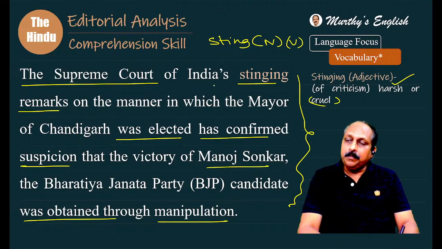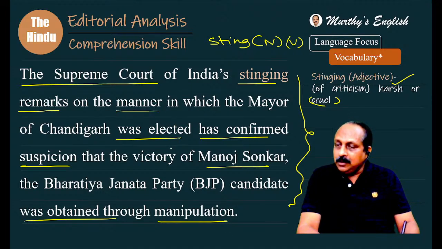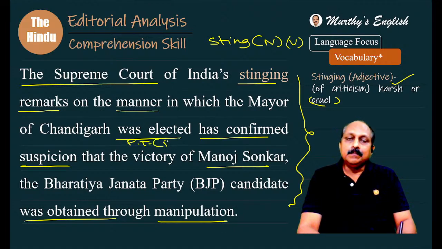It refers to the Supreme Court remarks, stinging remarks about the manner in which the mayor of Chandigarh was elected. Active voice or passive voice? Was elected, past tense, passive voice. Has confirmed, present perfect tense, active voice.